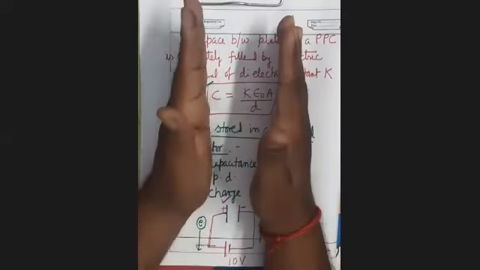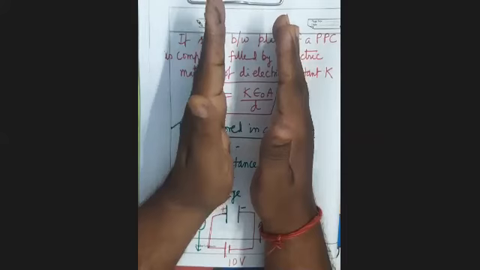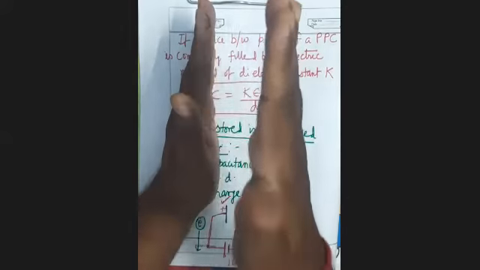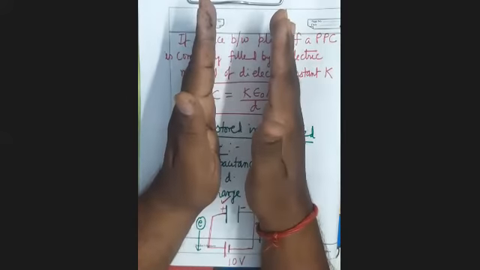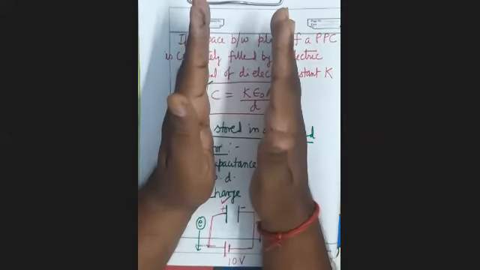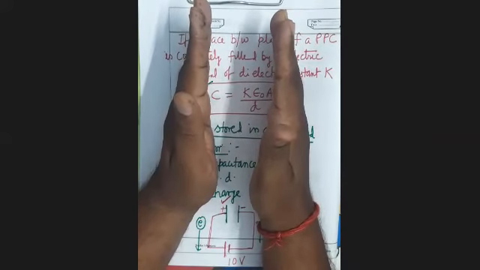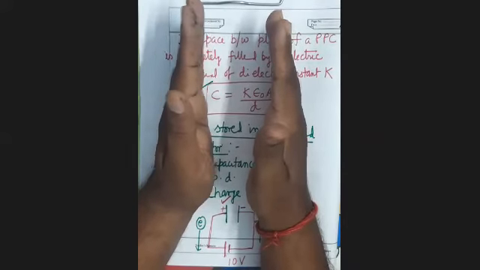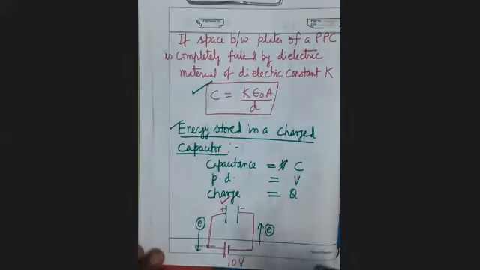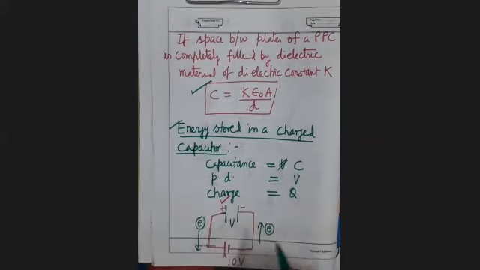The left side plate will become positively charged. This plate will become negatively charged. जैसे जैसे इन पर चार्ज बढ़ता जाएगा, इनके बीच का पोटेंशियल डिफरेंस भी बढ़ता जाएगा. And when this potential difference becomes equal to 10 volt, what will happen? Charging will stop.